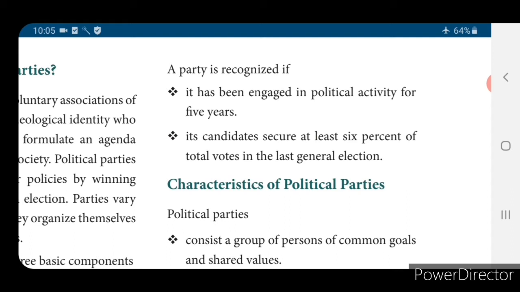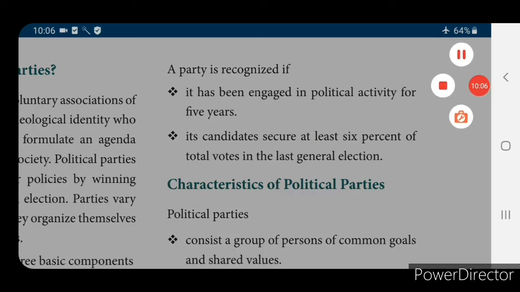So when a political party is given recognition, it should work in political activity for 5 years, and the candidates under that political party should secure at least 6% of total votes in the last general election. Then only the party is given recognition.